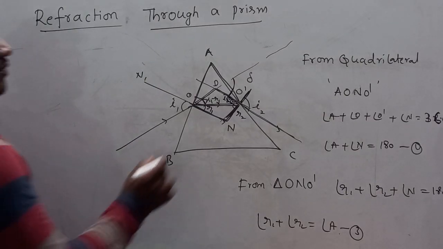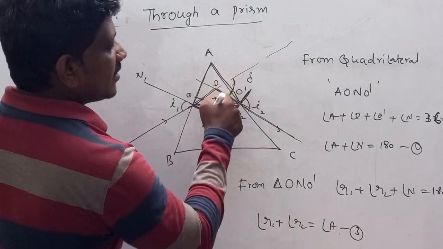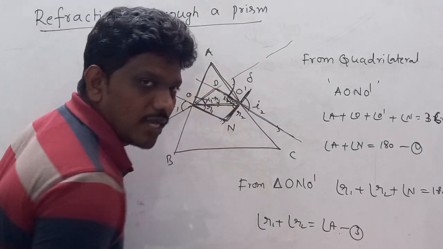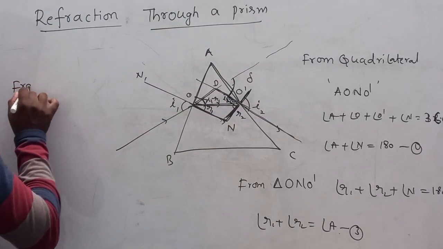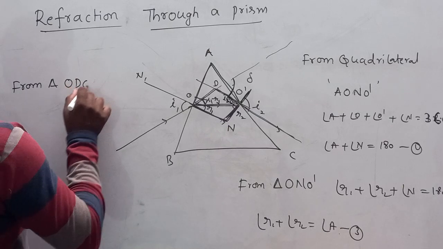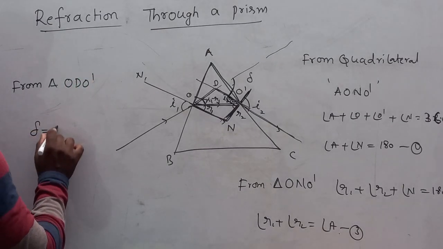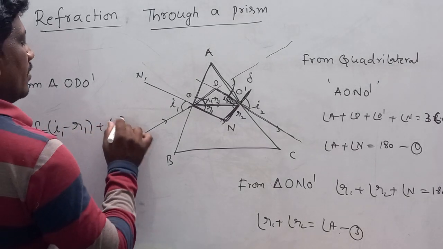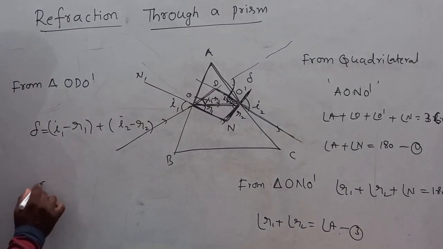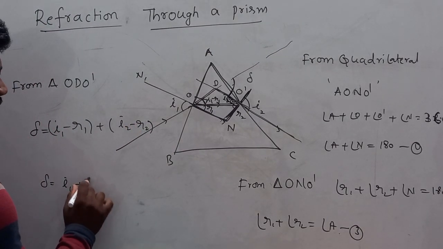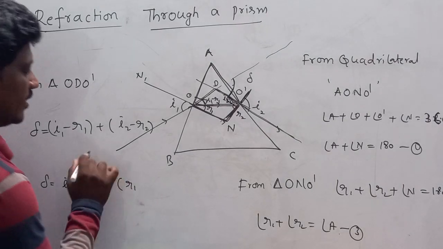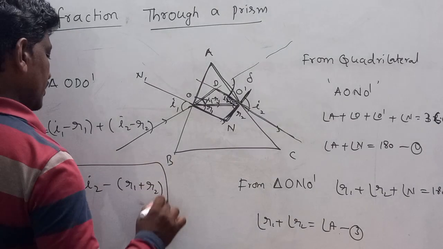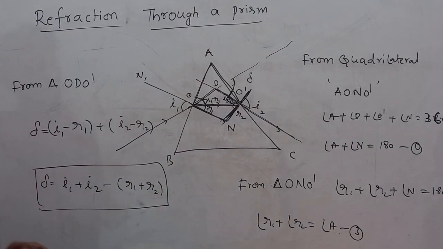Okay, and we will get equation for deviation. Deviation is the exterior angle. Exterior angle is equal to sum of the interior angles of the triangle ODO dash. From triangle ODO dash, exterior angle is equal to sum of the interior angles. Delta is equal to I1 minus R1 plus I2 minus R2, and delta will be written as I1 plus I2 minus, by taking minus common factor, R1 plus R2. So this is the equation for deviation.